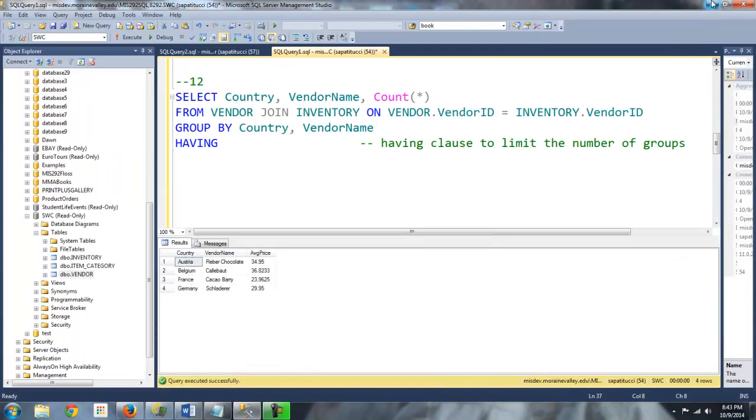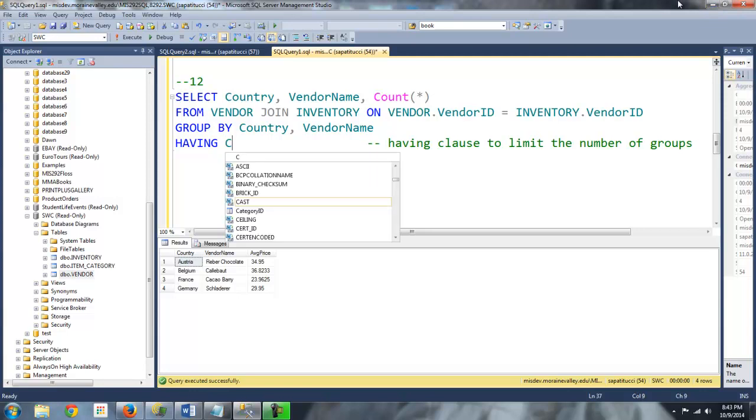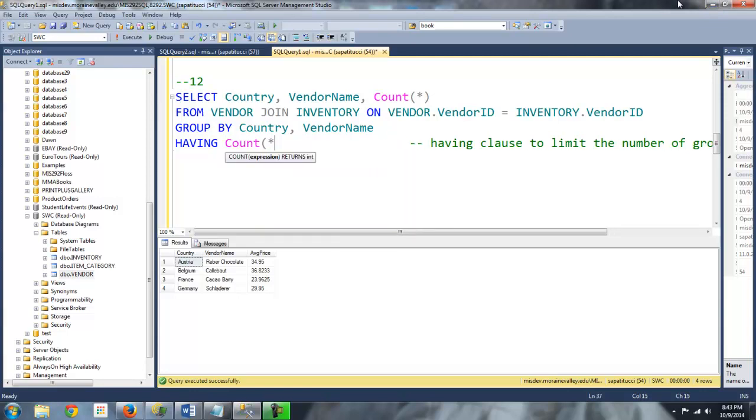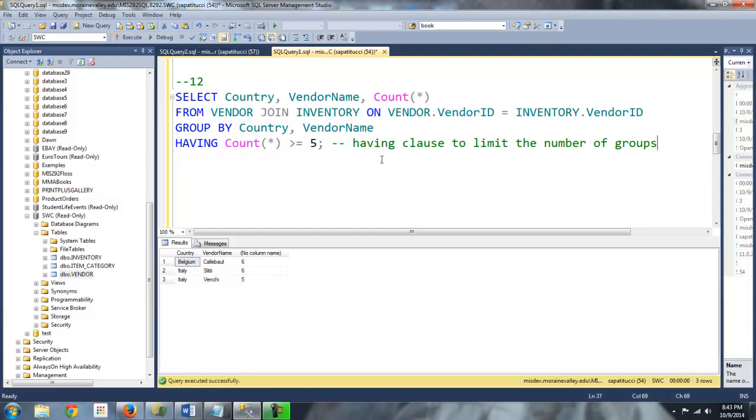Okay. So here we go. So this is having count greater than or equal to 5. Okay? And I just want to reiterate, we were asked to limit the number of groups. We're only interested in those vendors that have 5 or more products. We're limiting the number of groups in this case. So you do that by using the having clause. So let's run that. Okay, and there are the 3 vendors. Oh, I didn't put a column name. I'll just skip that. Okay, so that was number 12.